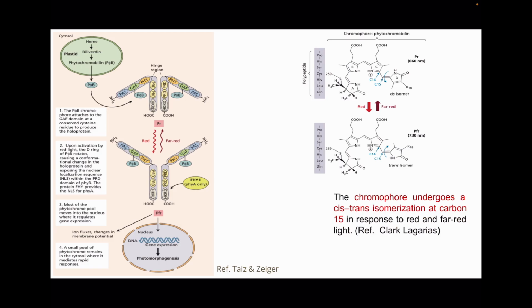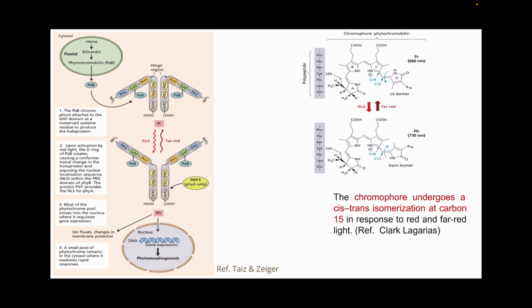In this diagram, you can see that phytochromobilin is synthesized inside the plastid from heme. It comes out in the cytosol where it attaches to the apoprotein part of the phytochrome. The phytochrome has NH2 terminal or N terminal, and on the other side you can see COOH written, that is the C terminal. The GAF domain of phytochrome apoprotein is the region where phytochromobilin attaches with the thioether linkage.